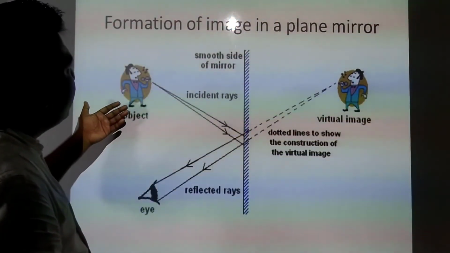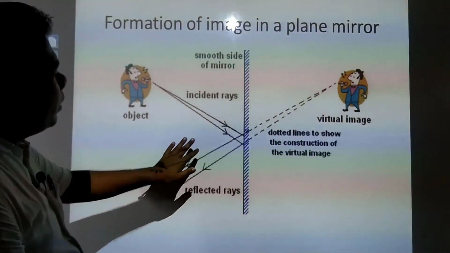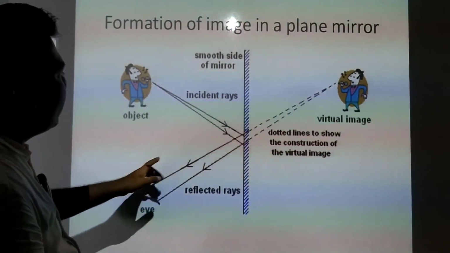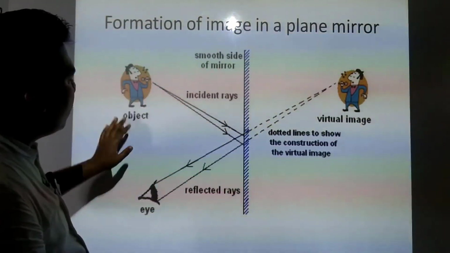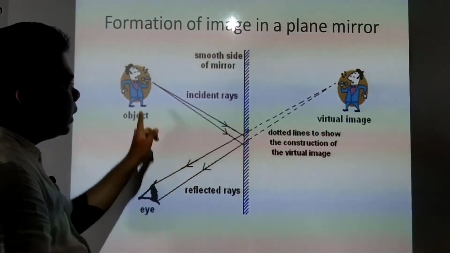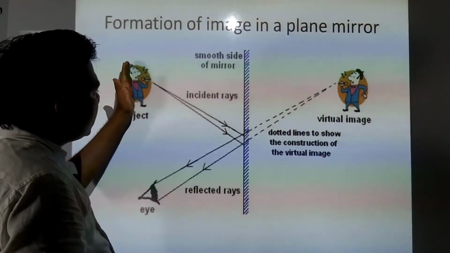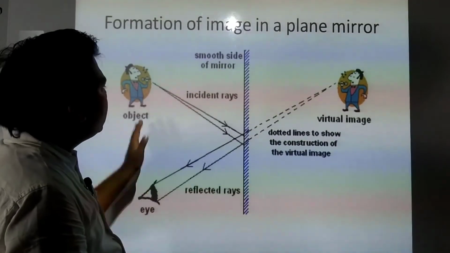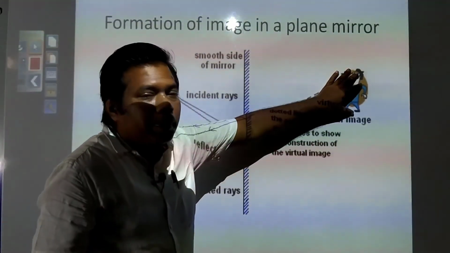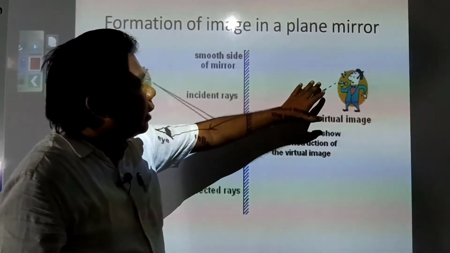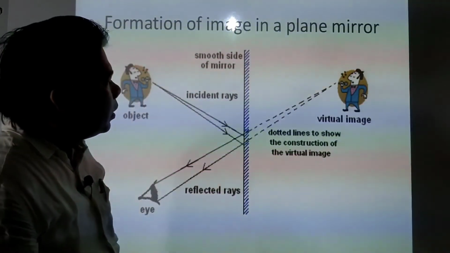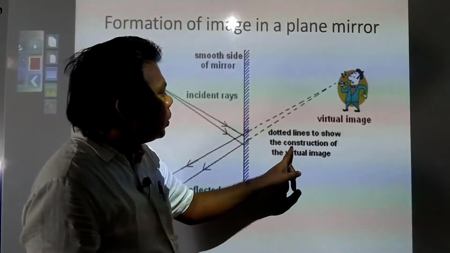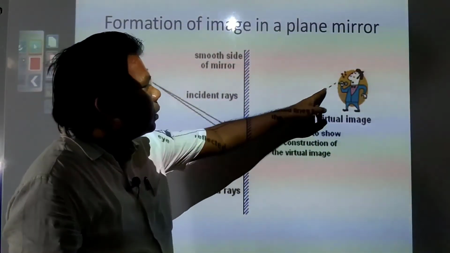The same thing is there, formation of image in a plane mirror. Here you have a person, here you have the object, and the eye is here. So if the object is here, and from here you are seeing, it seems as if the object is kept over here, and a virtual image is formed. These dotted lines show the construction of the virtual image.